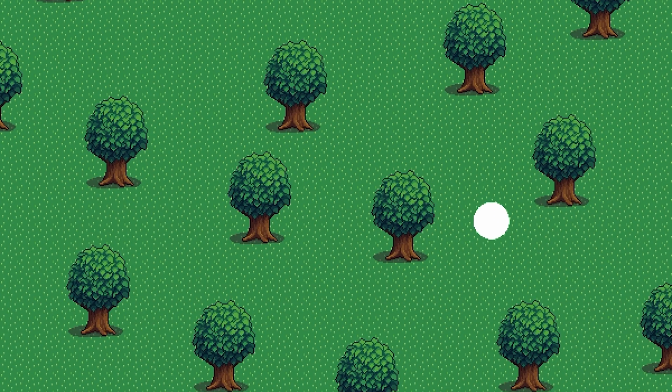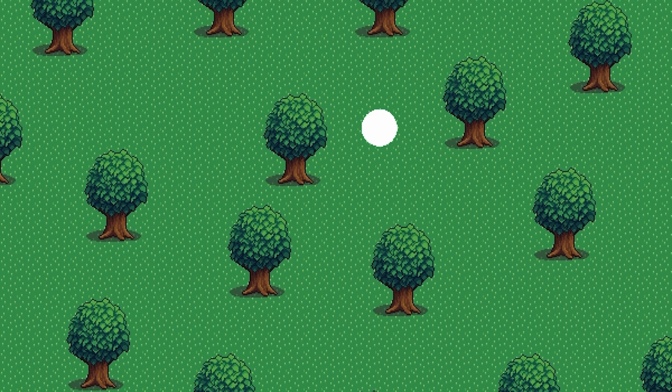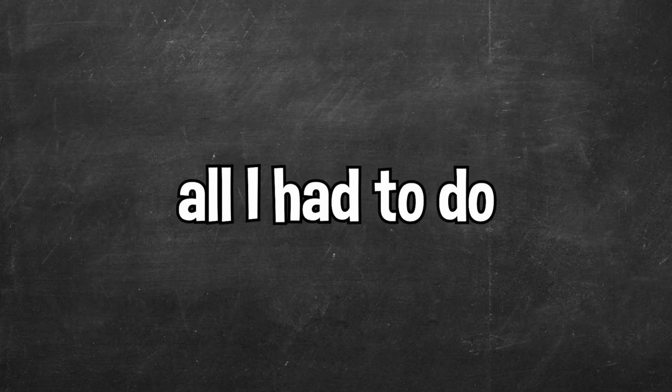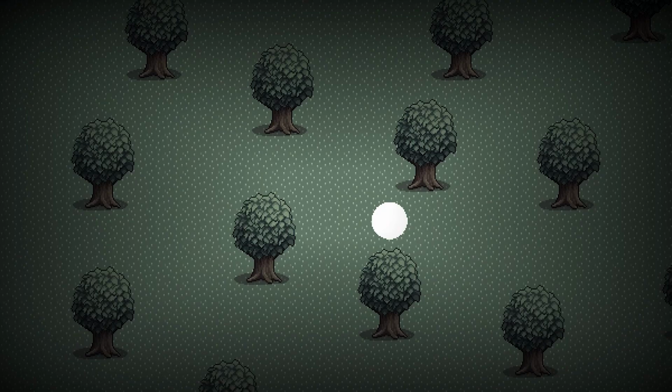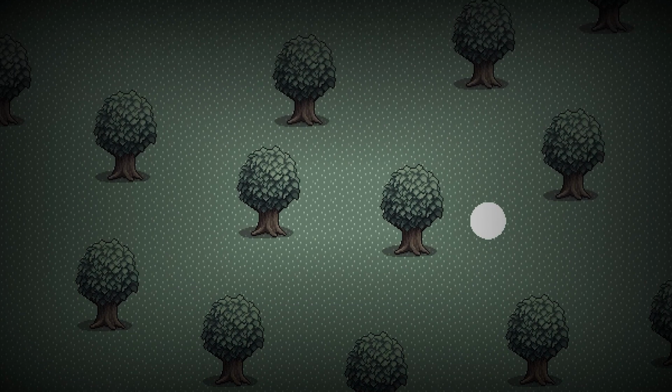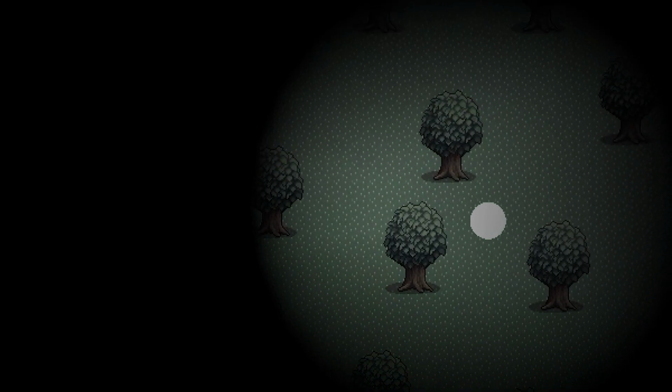I found some free assets on itch.io for our forest environment, added them to our game, and things were looking not really like a horror game. So all I had to do using GameMaker's filters and effect tool was add a few effects, and we had sort of a horror game. To make our game look more like a horror game, I added a lighting effect. And this is what we had.